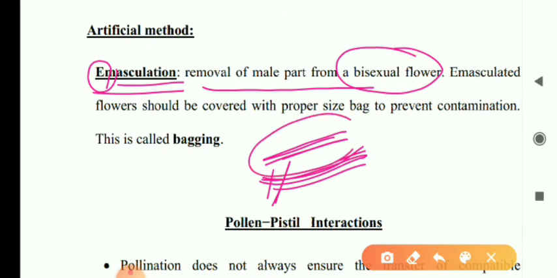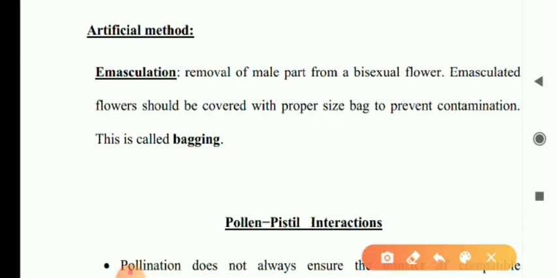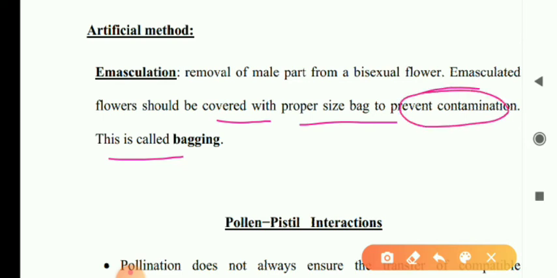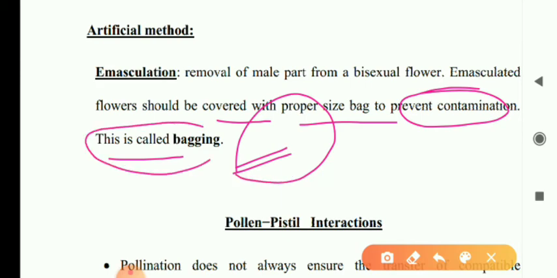When we cut, the emasculated flower should be covered by a proper size bag to prevent contamination. This is called bagging. Later we will discuss it in this section.